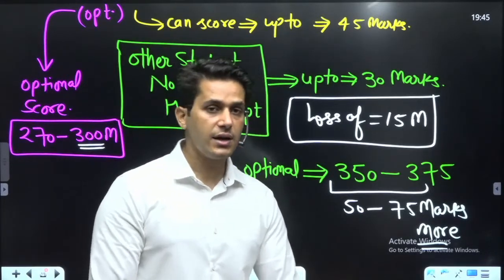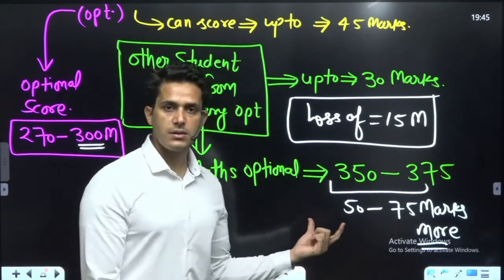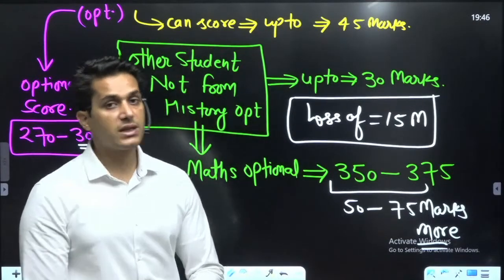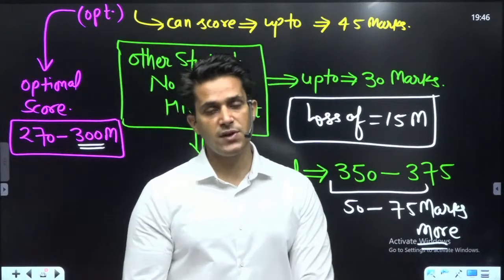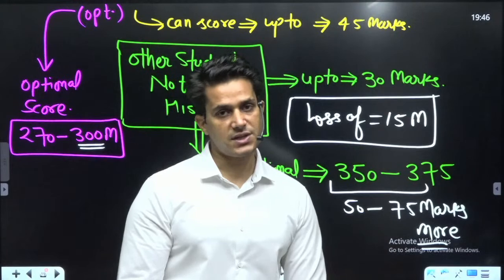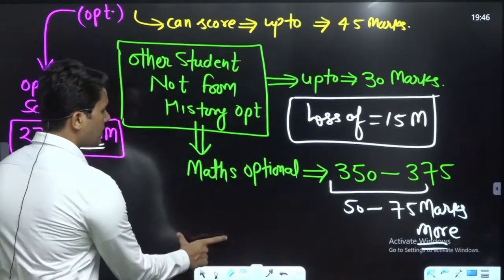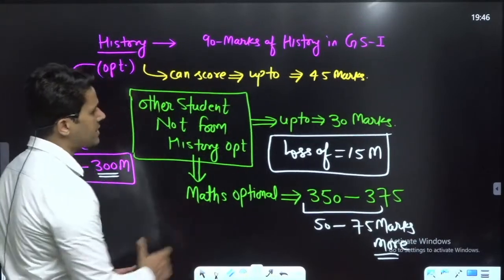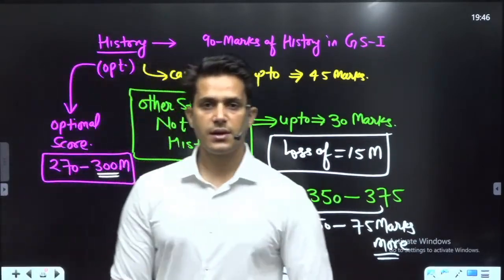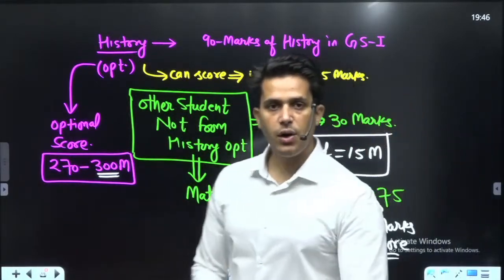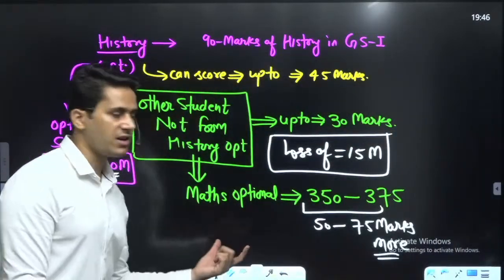If you understand this complete scenario, then you can understand how mathematics optional will be more beneficial than your other humanities optional subjects. I tried to show you the real scenario in which you can achieve more marks in spite of the overlapping criteria.